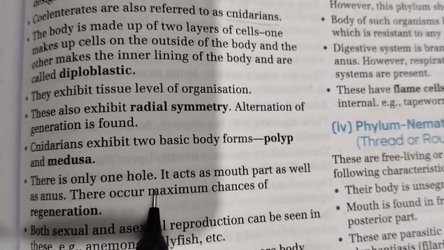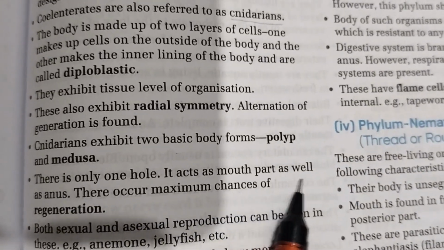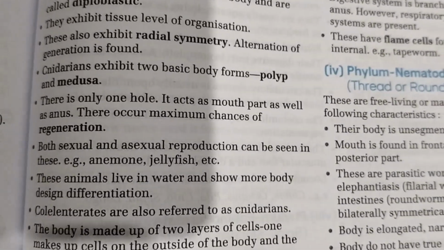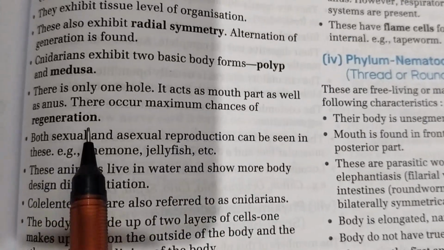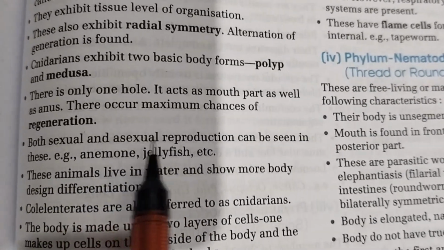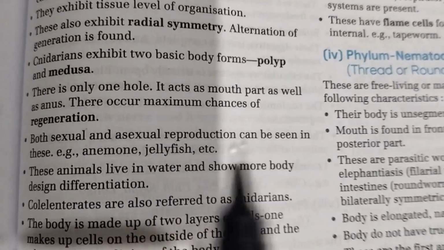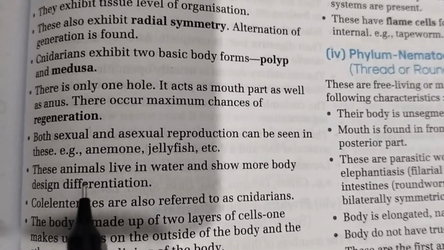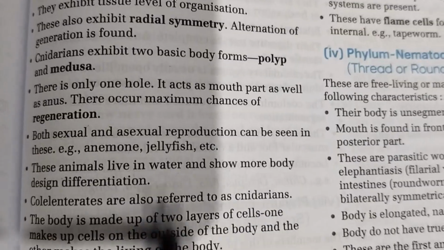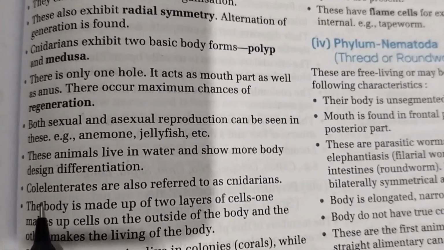There is only one hole. It acts as mouth as well as anus. There are maximum chances of regeneration. Both sexual and asexual reproduction can be seen in these. Example: sea anemone, jellyfish, etc.